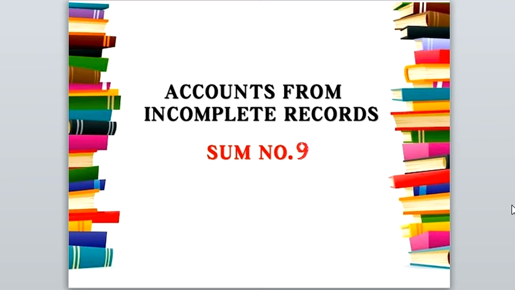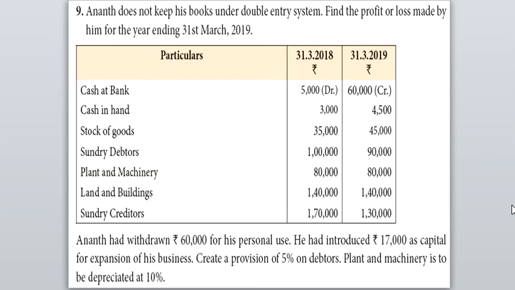Accounts from incomplete records. Sum number 9. Anand does not keep his books under the double entry system. Find the profit or loss made by him for the year ending 31st March 2019.